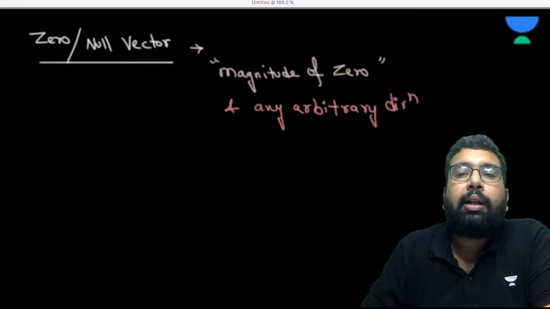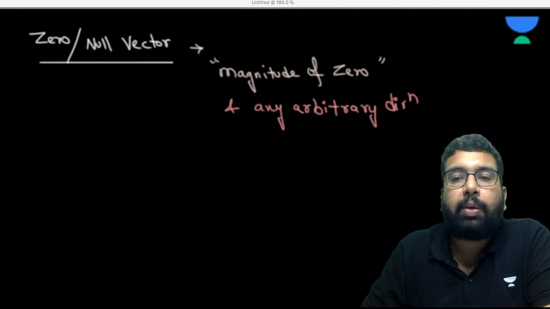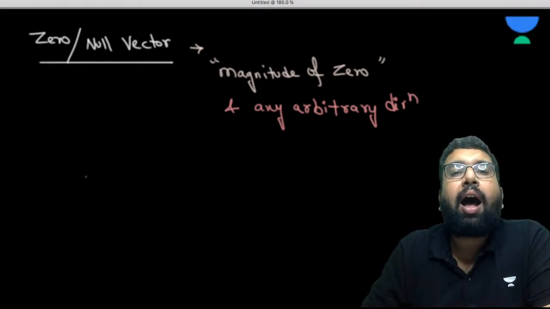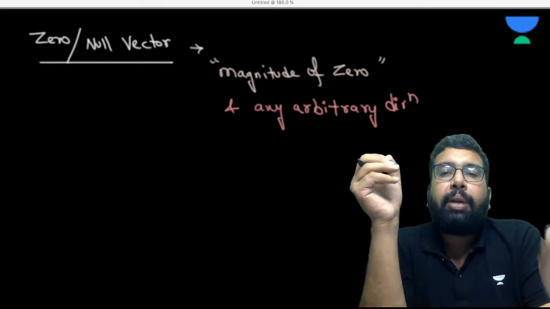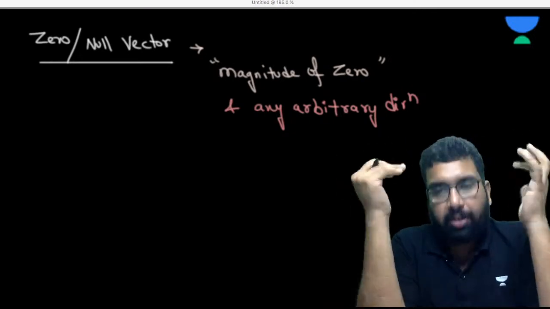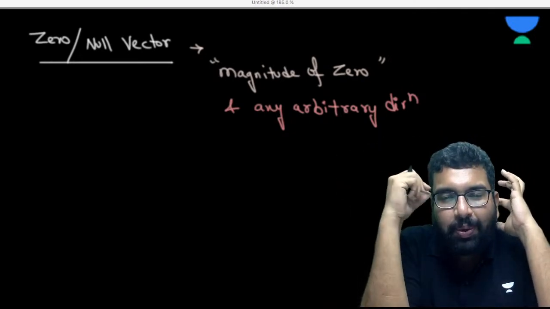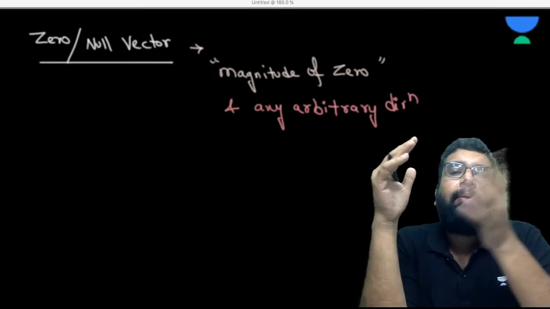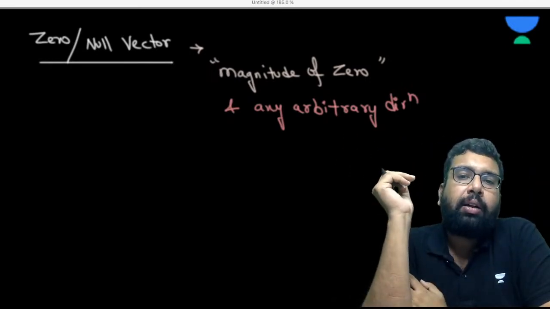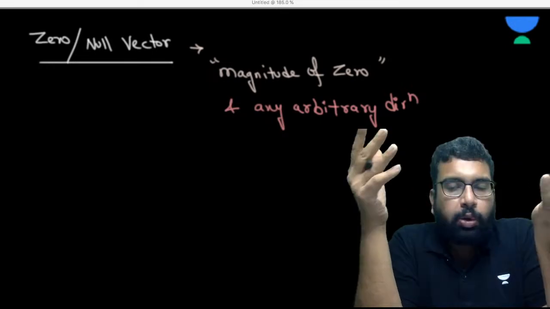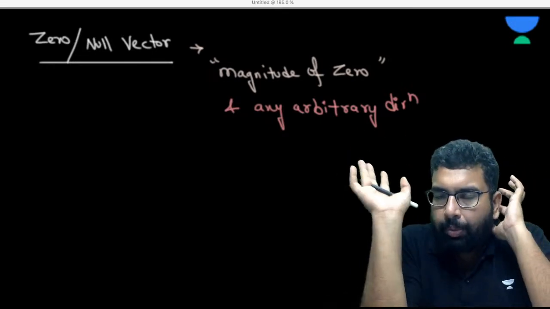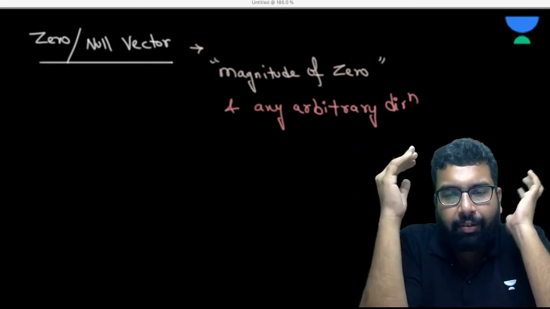So zero vector is something which has zero magnitude and its direction is arbitrary. Arbitrary means that you can assume it in any direction. So what is the use of it? It is useful. When we go to the cross product of two vectors, you must be knowing. If you don't know, just listen to me once. We'll talk about cross product, dot product, scalar product, everything.